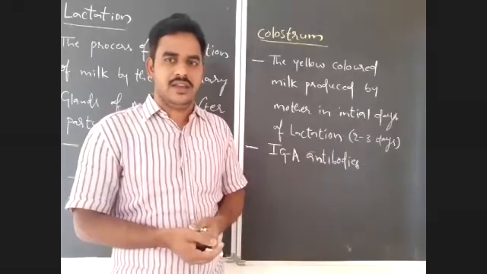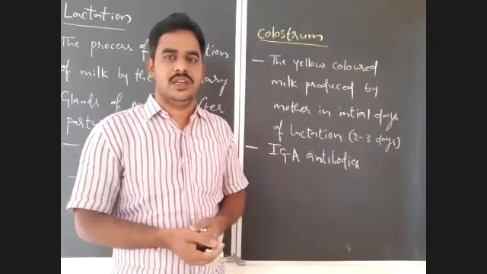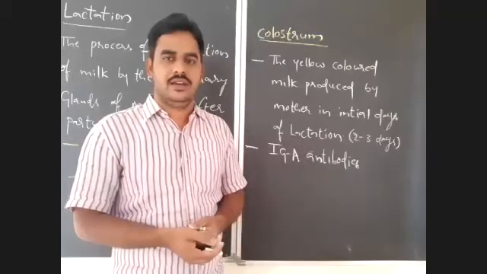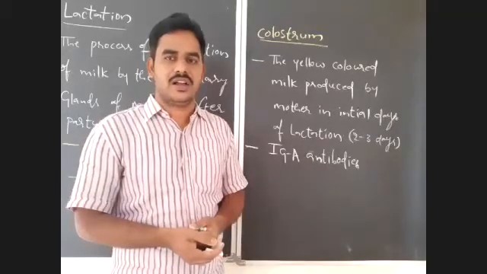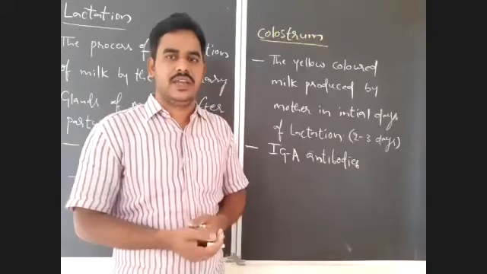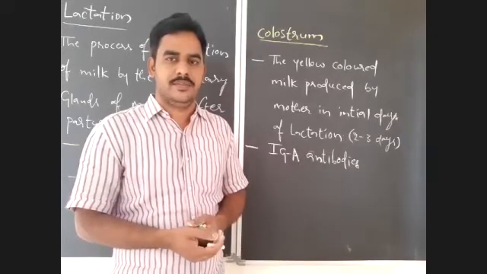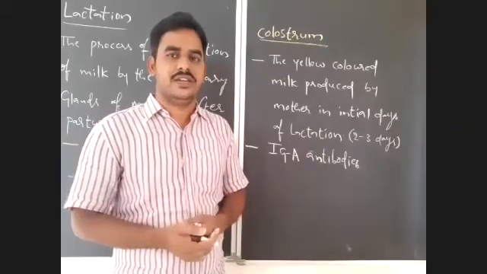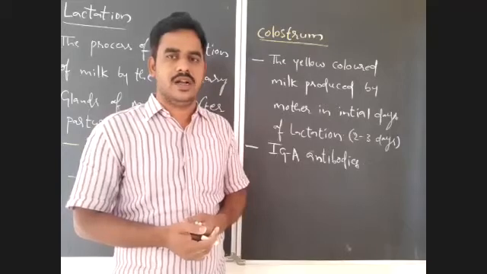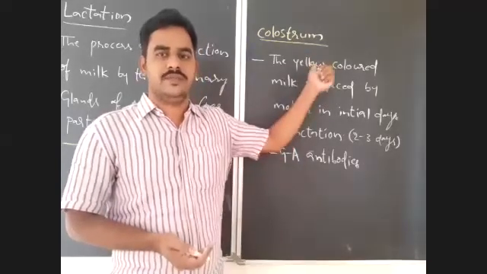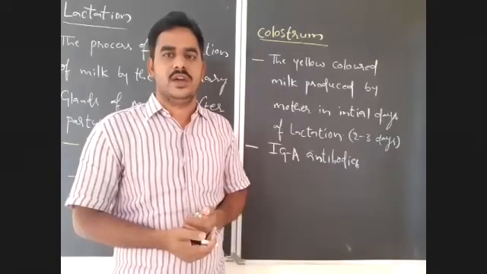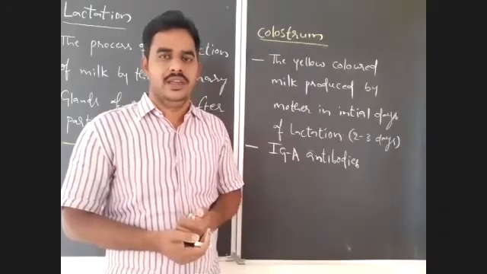Okay, but nowadays, unfortunately, many of the female in metropolitan cities, they are not interested for giving feed to the baby by milk or breastfeeding. They are avoiding breastfeeding. But breastfeeding is essential for newborn because in the colostrum, IgA antibodies are present that are essential for the development of passive immunity in newborn baby.